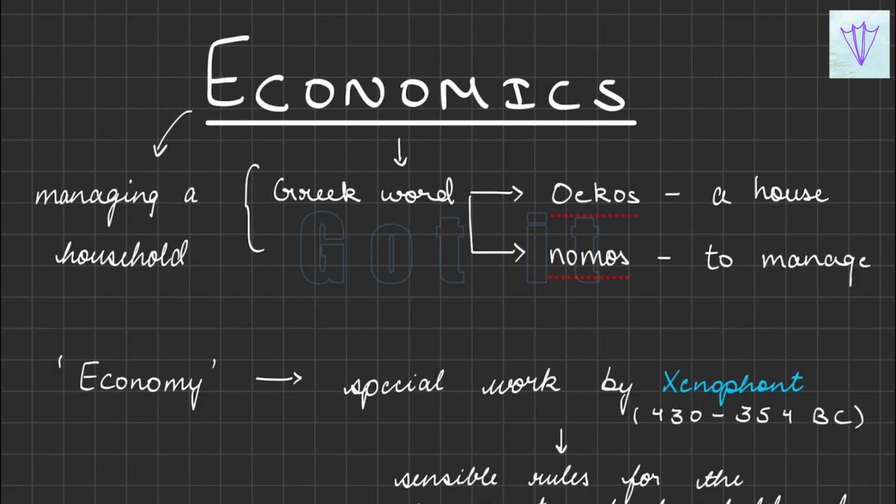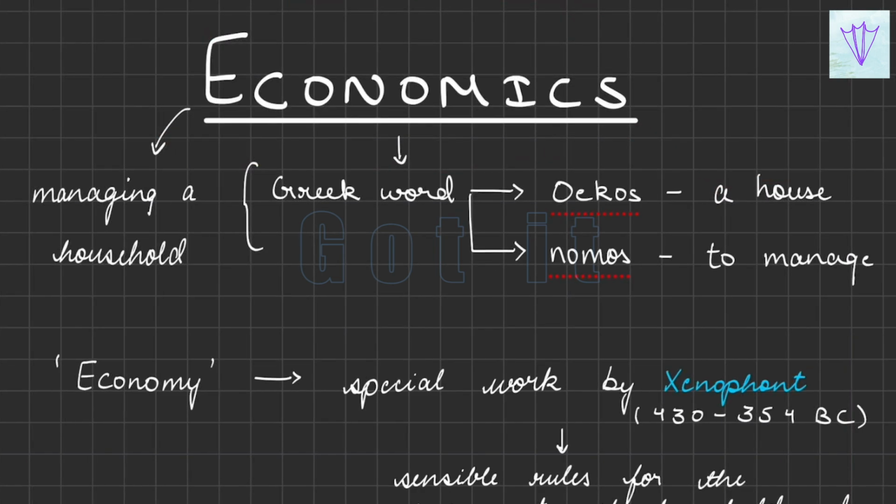We'll be starting with economics. So in this part, we'll be studying the meaning of economics and the important definitions which will explain to us what economics is. Economics is one of the most important branches of social science, and it is also known as the queen of social science. So you can understand how important economics is.